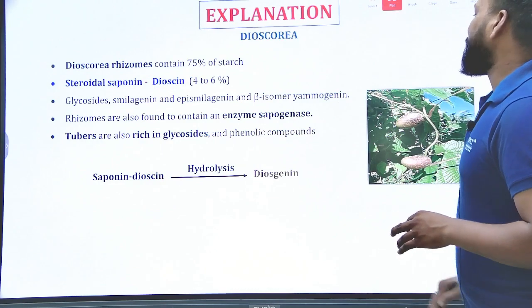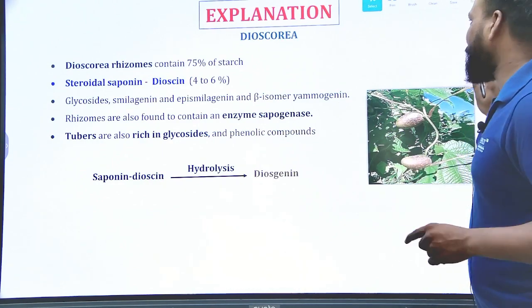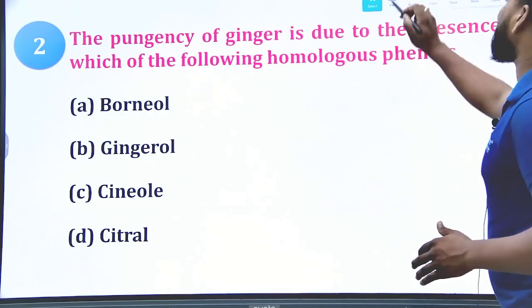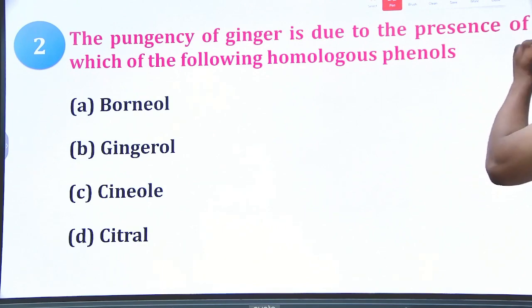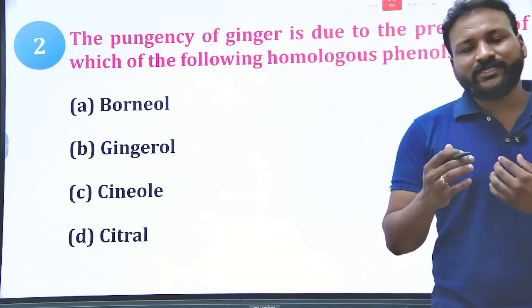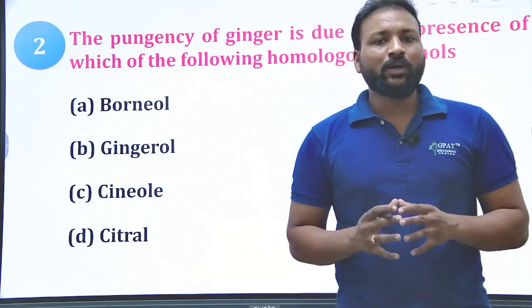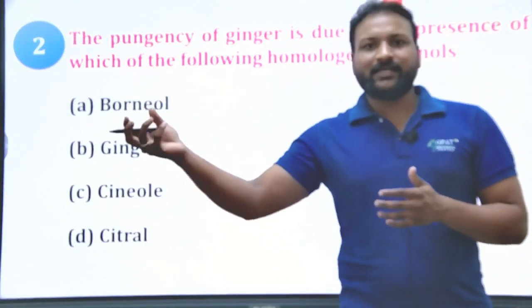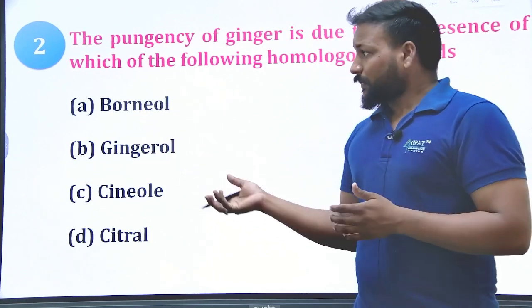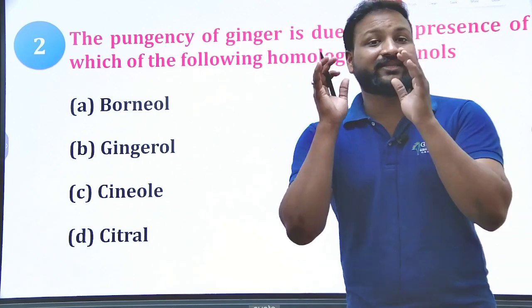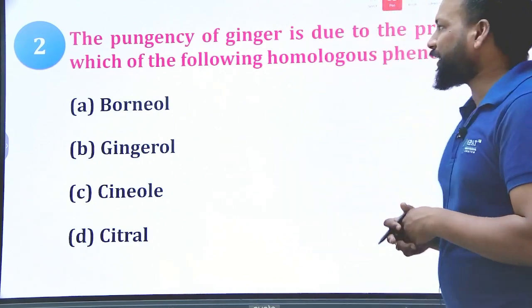Clear? Let us see the next question. So comment down your answers, don't forget. Next, the pungency of the ginger is due to the presence of which of the following homologous phenols? Okay, dear aspirants, whenever you see such type of questions, try to identify what compound they are asking, and then immediately check whether there are any related chemical constituents in the options. Okay, let us see.